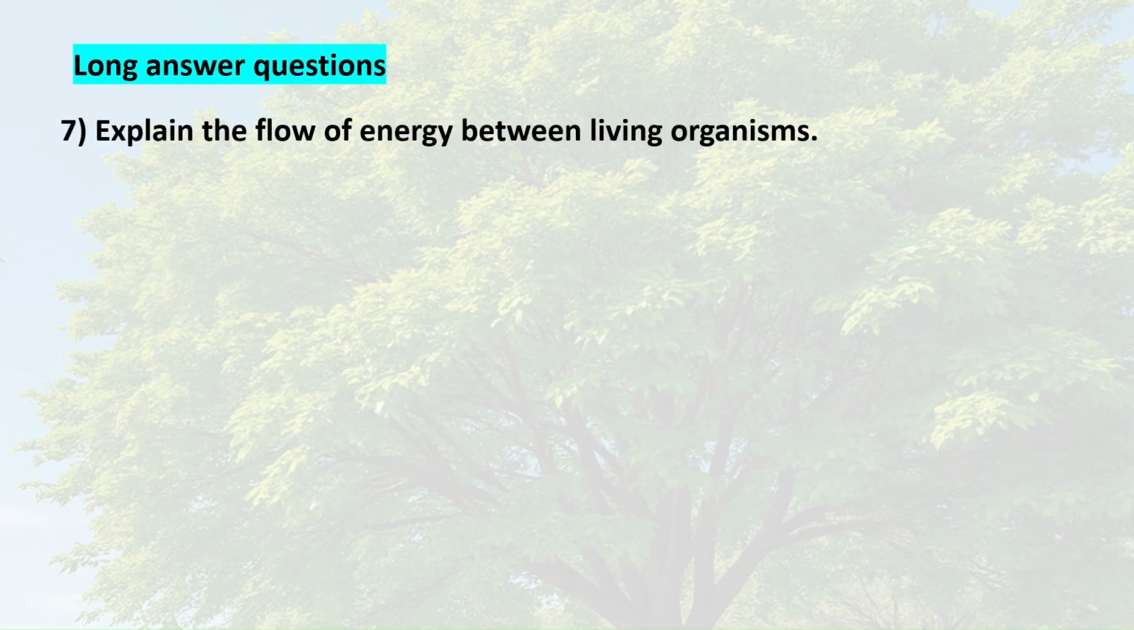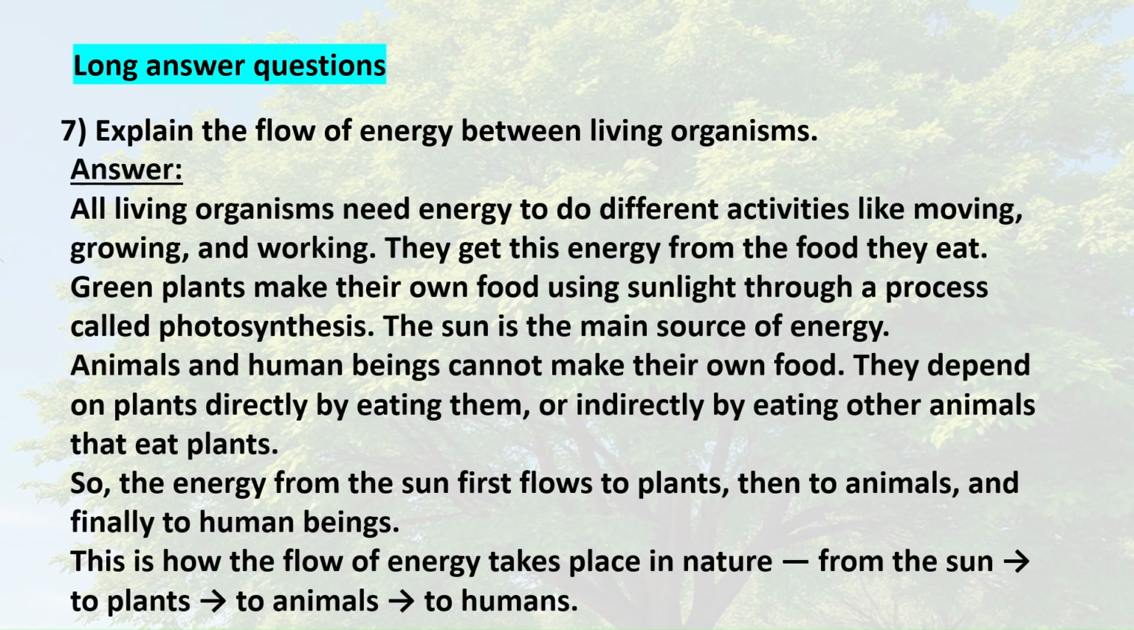7. Explain the flow of energy between living organisms. Answer. All living organisms need energy to do different activities like moving, growing, and working. They get this energy from the food they eat. Green plants make their own food using sunlight through a process called photosynthesis. The sun is the main source of energy.